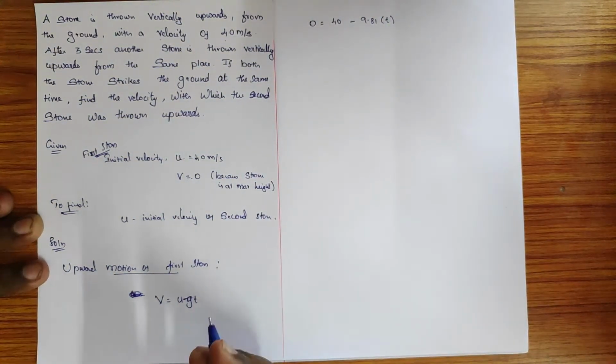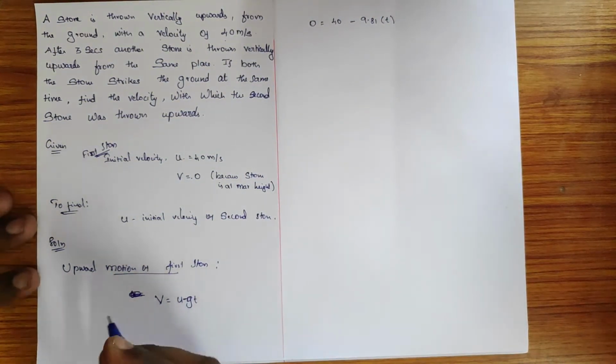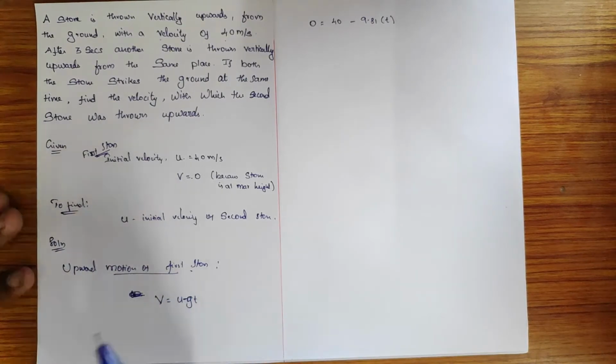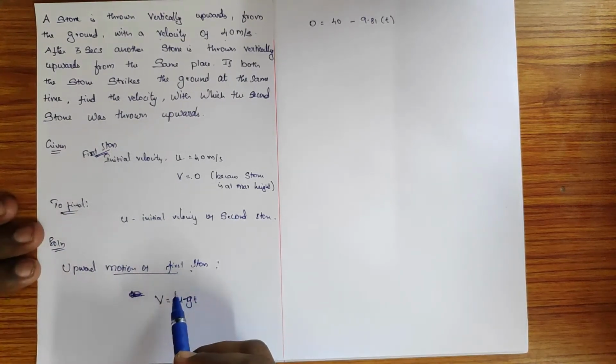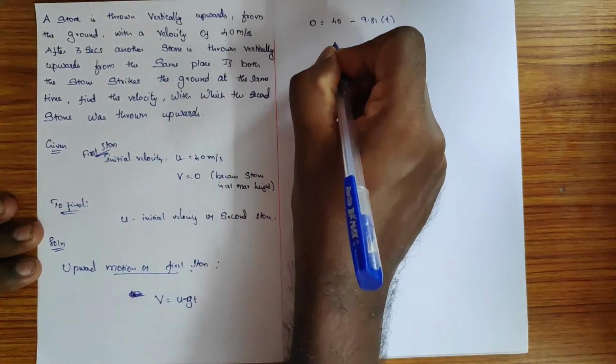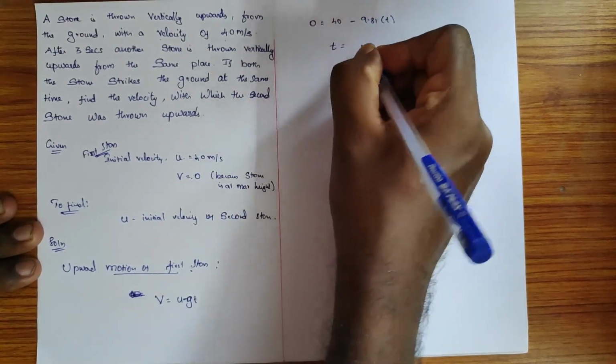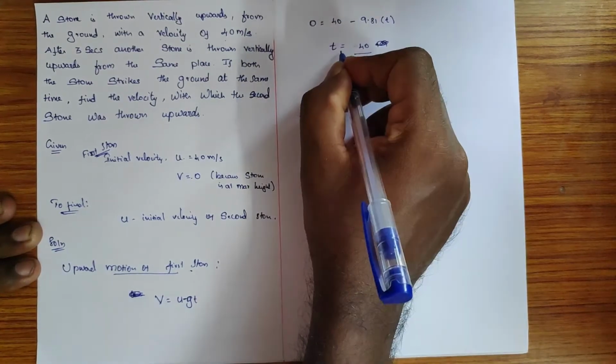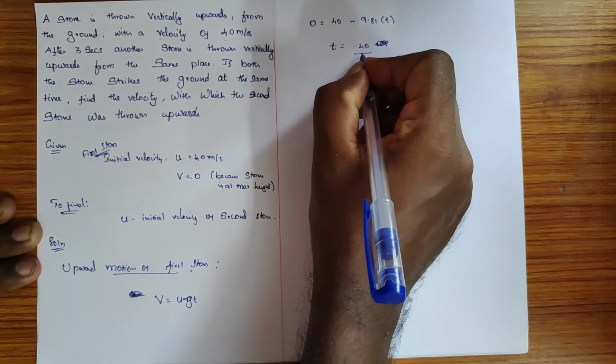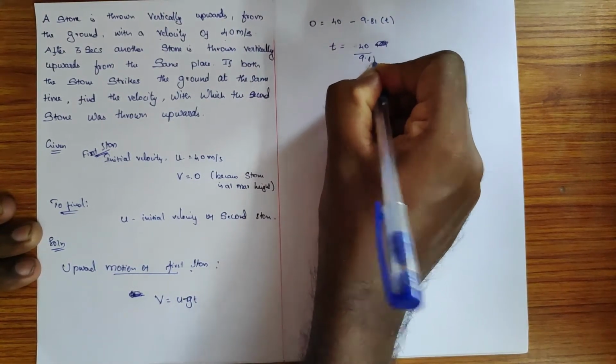What is the time taken by the stone to reach the maximum height? We can get that from here. When you simplify it, you get 40 divided by 9.81.